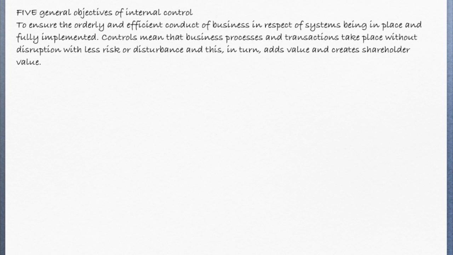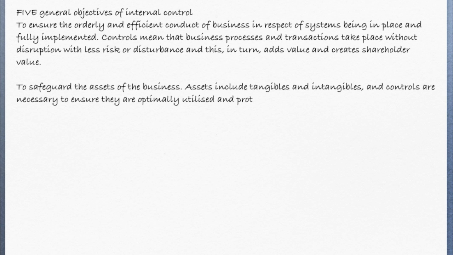So remember, what we're looking for here is a system that works well, that reduces the risk of fraud and error, and because there's less fraud and error, we get more value. And remember, that's what we're there for. We're there to create shareholder value. We also, of course, want to safeguard the assets of the business.